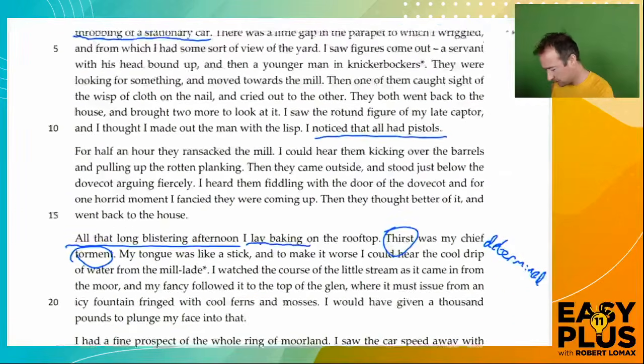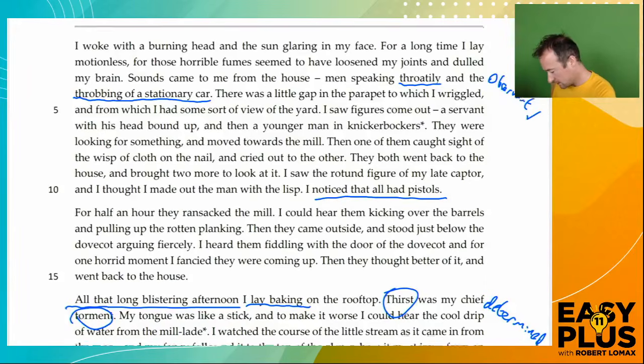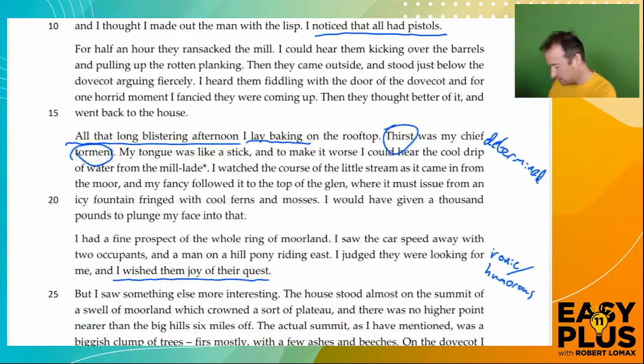Which points are strong with clear evidence? Well, observant, I think this is quite an easy point to make. We've got several points of evidence, so I like that one. So I put a little tick. Determined, he's lying baking on the roof, but he stays there and doesn't budge. Again, that to me is a strong point.